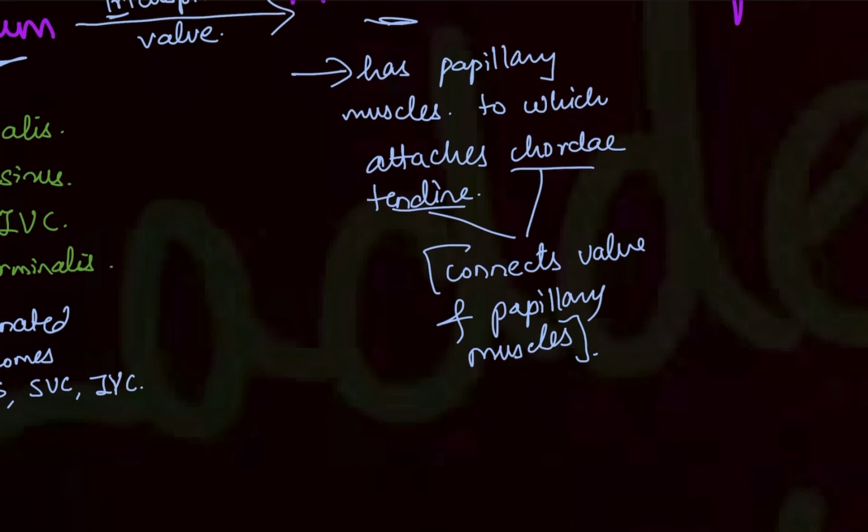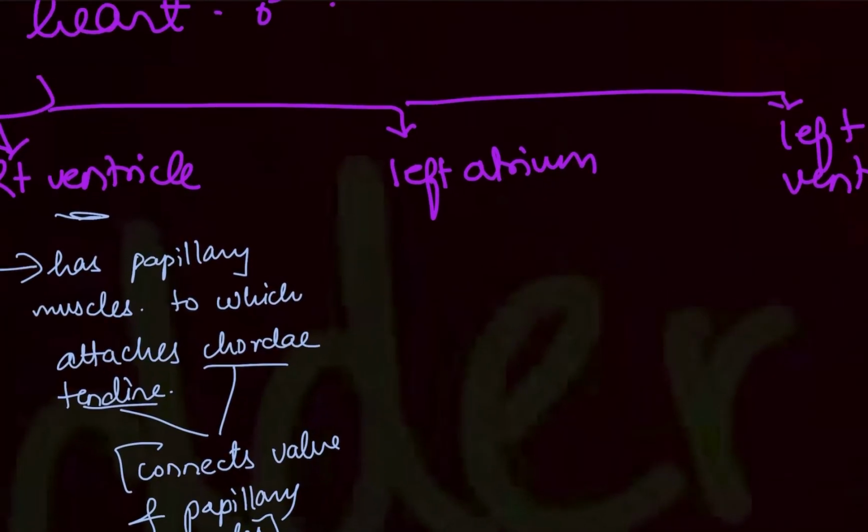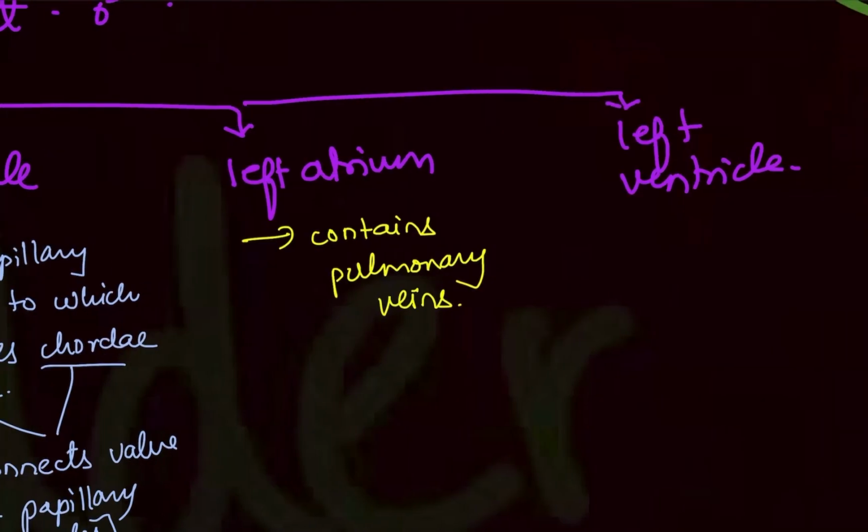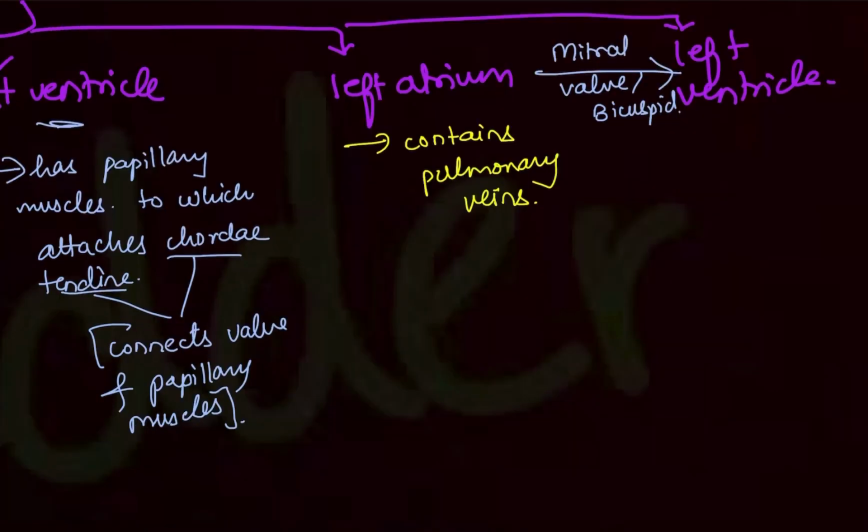The pulmonary veins will carry the oxygenated blood and will open into the left atrium. So write down, left atrium contains pulmonary veins. Pulmonary veins will open in the left atrium. Then this left atrium will drain the blood into the left ventricle. Between them there is a valve called the mitral valve or bicuspid valve. The left ventricle will then pump the blood into the aorta.